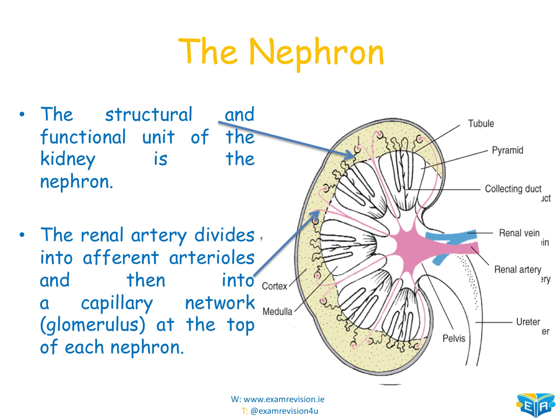So we're going to focus on the nephron for the next couple of minutes, which is the structural and functional unit of the kidney, okay? And the kidney can be composed of many of these nephrons. Now, if we have a look at the diagram over here for a second, we're going to focus in on the renal artery, okay? The renal artery is coming in here, and we can see that it separates. We're going to examine that in the next couple of minutes. So it's going to separate into different arterioles and then into a capillary network known as a glomerulus at the top of each nephron.